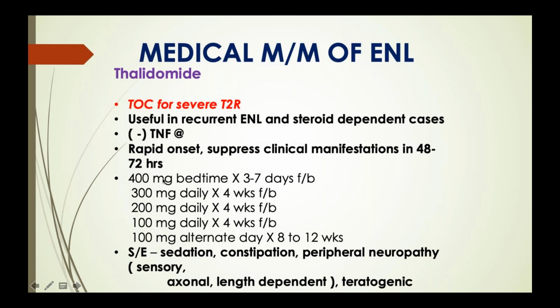And usually you start with 400 milligram at bedtime, then reduce to 300 milligram for 4 weeks, and gradually reduce. Then you keep a maintenance dose of 100 milligram alternate days for 8 to 12 weeks. And the side effects are like sedation, constipation, peripheral neuropathy, and teratogenic effect.